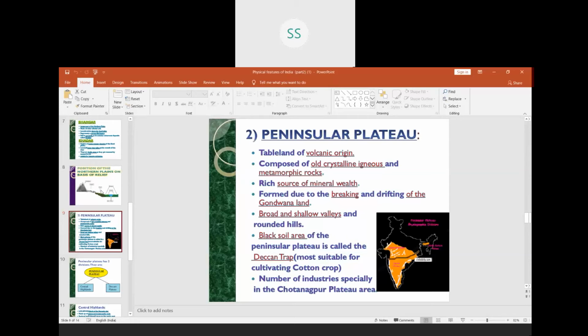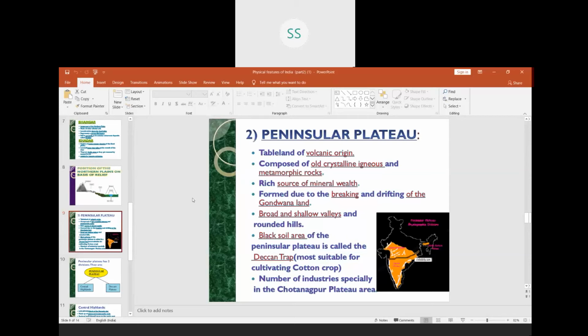We have done that due to the drifting of the Indo-Australian plate towards the north, towards the Eurasian plate. So that is why India is presently in the northern part, and the rest of the parts of the Gondwana land are in the southern part. So this plateau region is a part of this Gondwana land. So that is how it is formed.